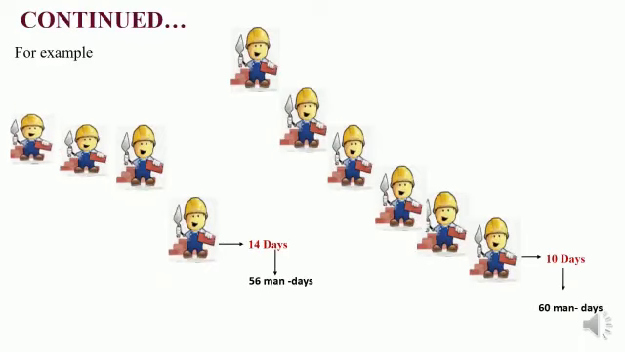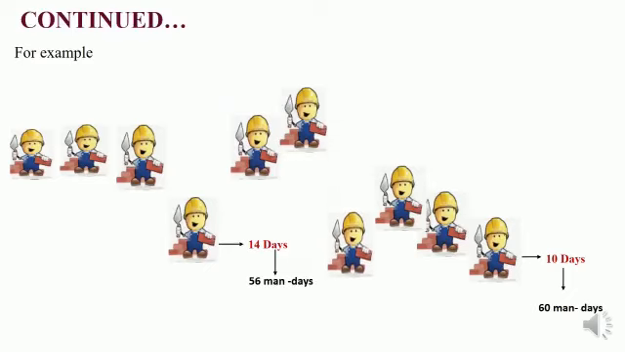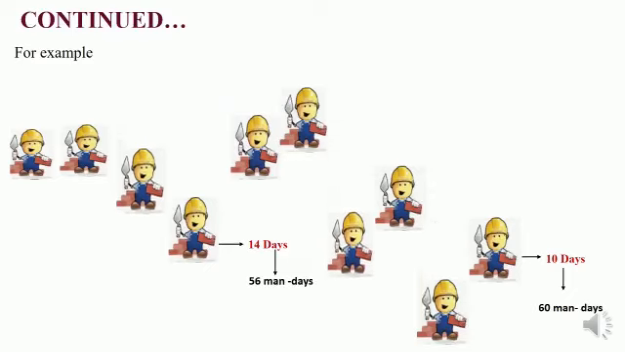For example, a particular activity might take 14 days to complete with 4 people assigned to it, and only 10 days with 6 people assigned. Of course, as additional personnel are assigned to an activity, the cost of performing that task normally increases. In the example, the cost of completing the activity with 4 people assigned is 56 man days, while with 6 people it jumps to 60 man days.